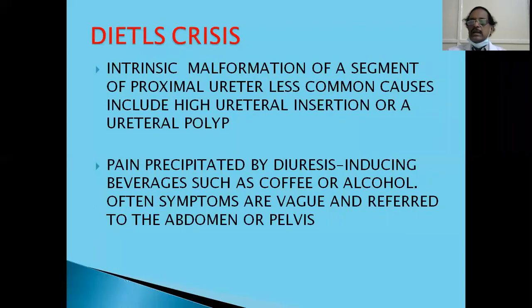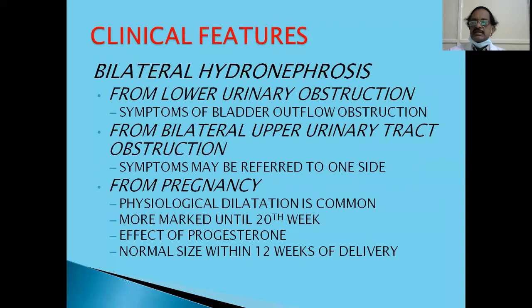Then, if you do an ultrasound, you see that the pelvic system is dilated and there is hydronephrosis. This is about Dietl's crisis. So this also is a hydronephrosis. It should be treated like hydronephrosis. It cannot be managed conservatively. Hydronephrosis presenting as Dietl's crisis should be managed like a hydronephrosis, by surgical maneuvers.